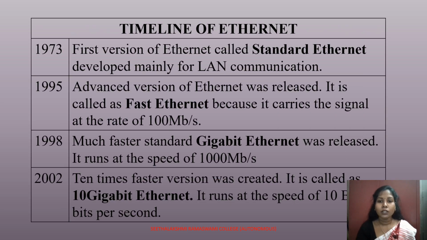Now coming to the timeline of Ethernet. In 1973, the first version of Ethernet, called Standard Ethernet, was developed mainly for LAN communication. In 1995, an advanced version of Ethernet was released. It was called Fast Ethernet. In 1998, a much faster standard, Gigabit Ethernet, was released. In 2002, a 10 times faster version was created, called 10 Gigabit Ethernet.